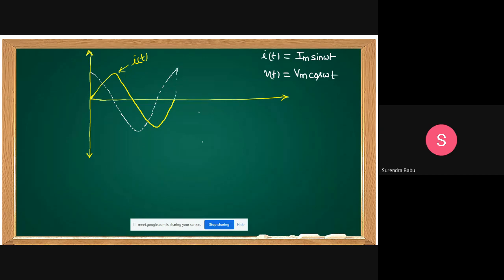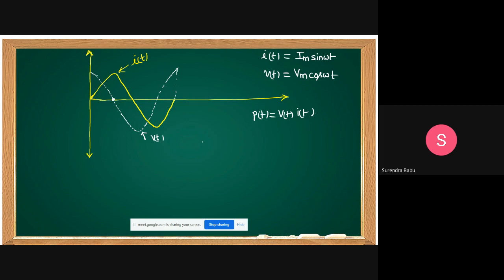What is p(t)? V(t) into i(t). P(t) equal to v(t) into i(t). Tell the students, up to this point, this is v(t) and this is the i(t).